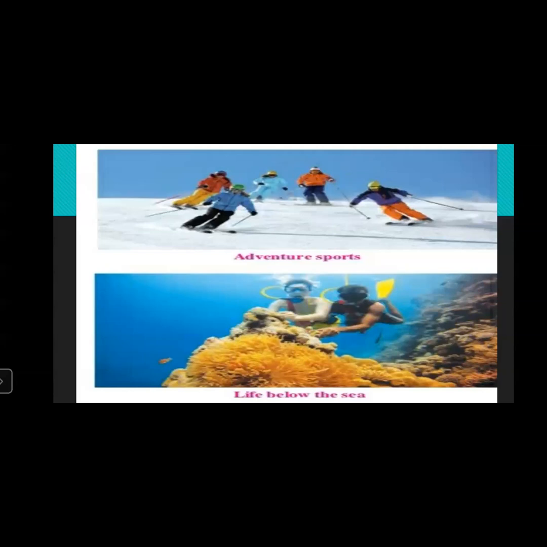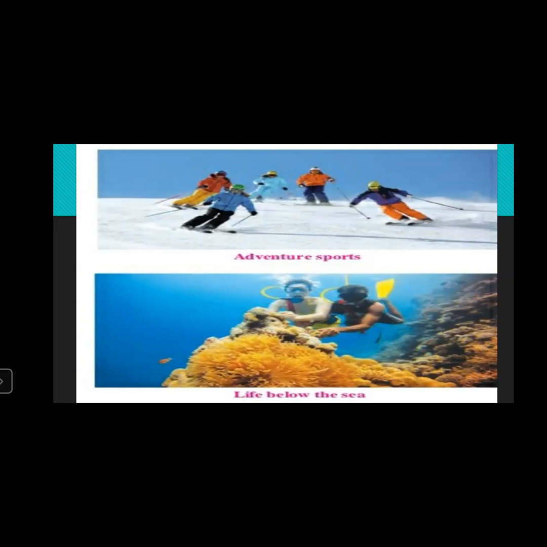Now, sometimes people like to travel to see the life below the sea. Below the sea there are different species which you cannot commonly see. So you have to go to those places or below the sea to see this beautiful world. You can sometimes see this in places with large aquariums, or people have to go down below the sea to see these beautiful sights. So these are the different types of tourism